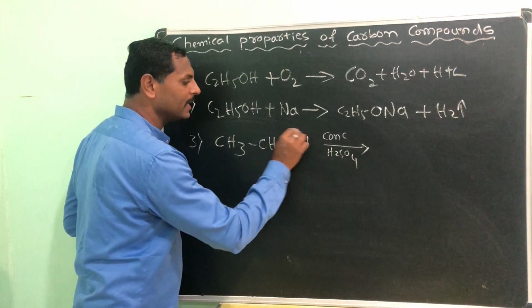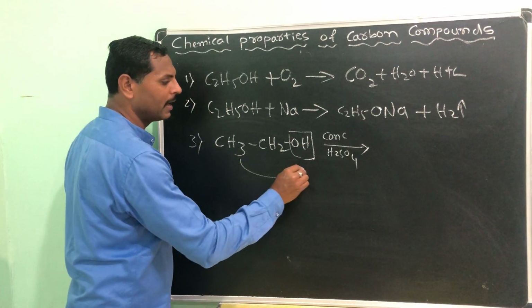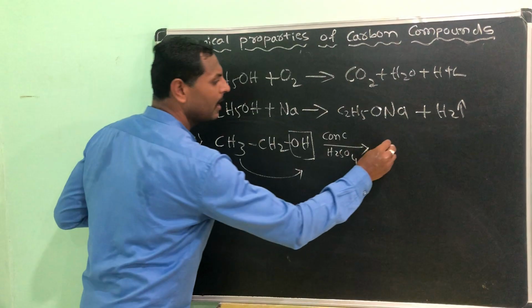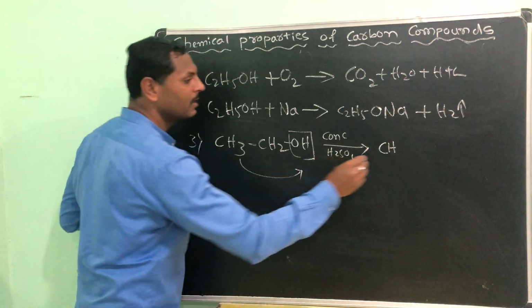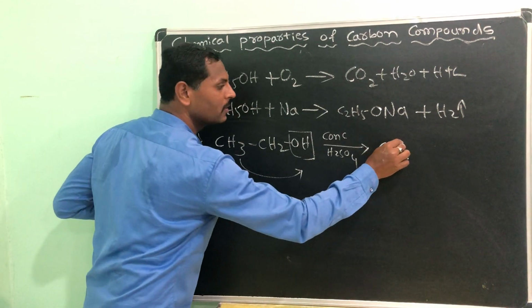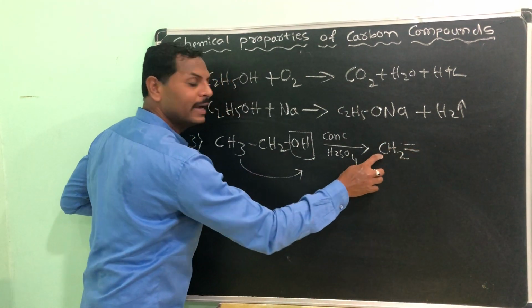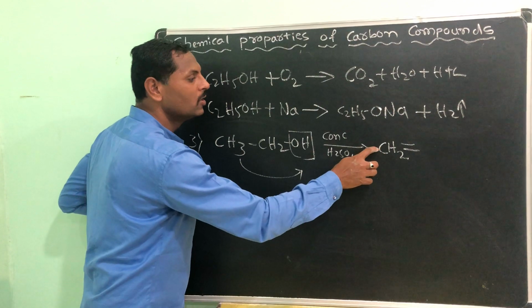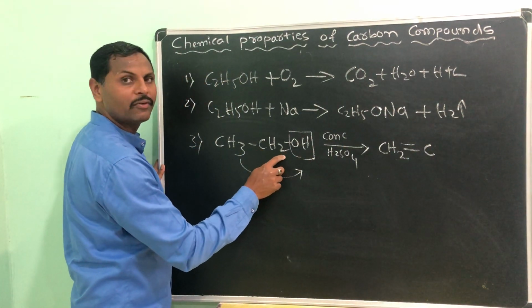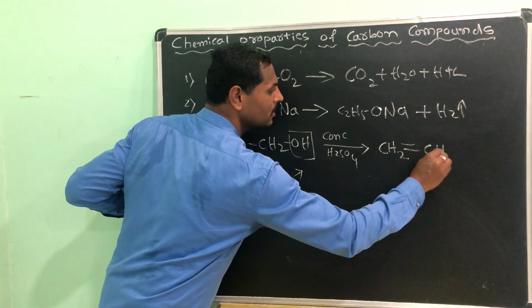So, OH is already there, one H from it will be removed and from the carbon one hydrogen is moved, then H2. This carbon is having only 2 bonds right now, then it requires 2 more bonds, then its valency becomes correct, 2 plus 2, 4, and here the C is also having only 2 now, CH2.